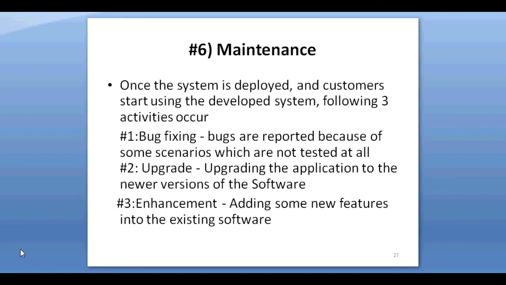First is bug fixing, second is upgrade, and third is enhancement. In bug fixing, bugs are reported because of some scenarios which were not tested at all. Upgrade means upgrading the application to a newer version of the software. Last, enhancement, adding some features into the existing software.